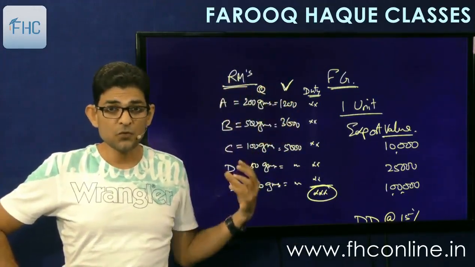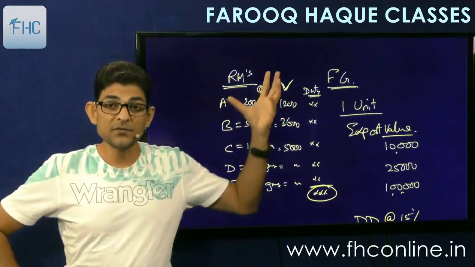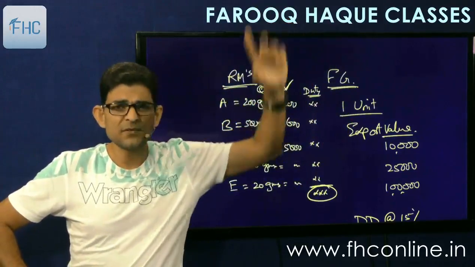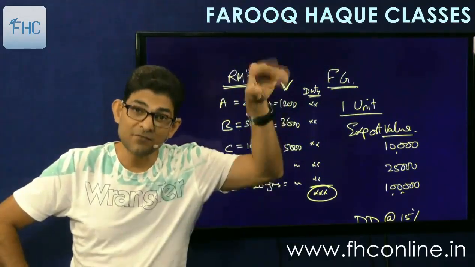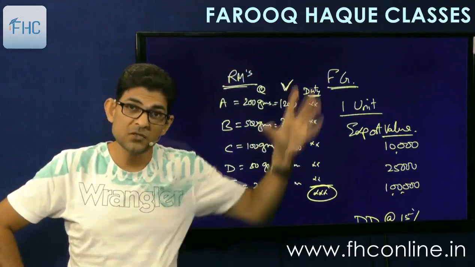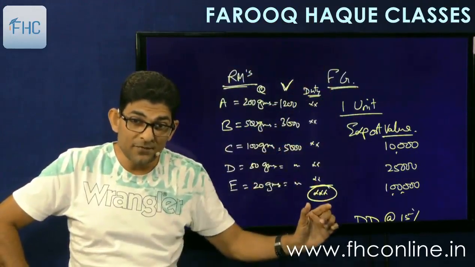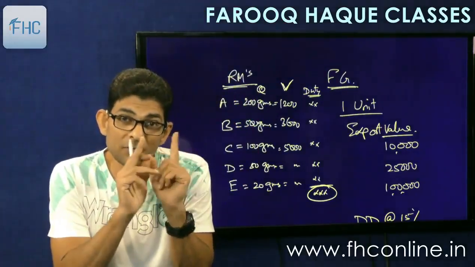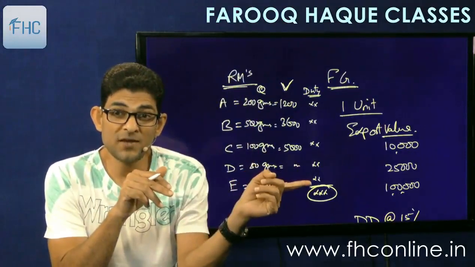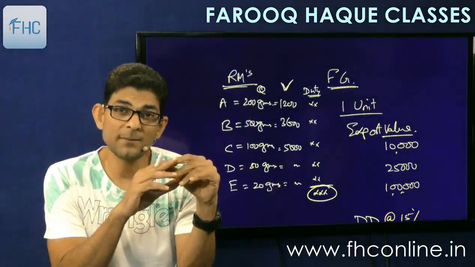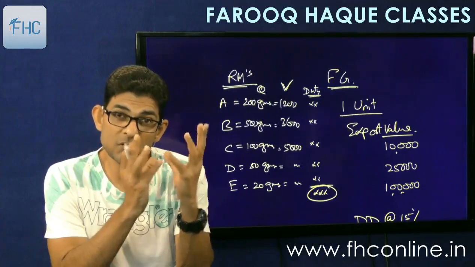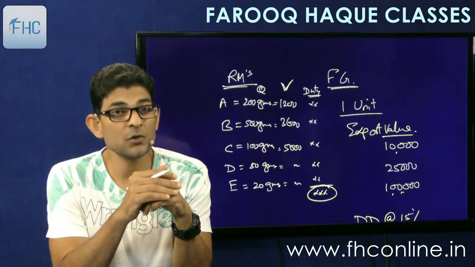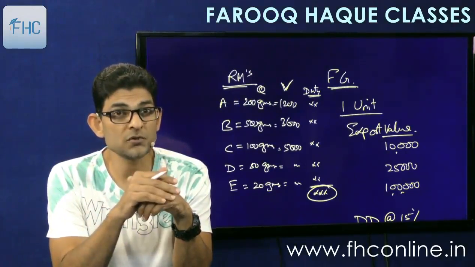We have checked the records of all the manufacturers, almost all, and this is an average calculation of the full industry. Then we'll see what are the unit prices at which the watches are sold, and we'll take the average of that also. So raw material average, finished goods average, and then we'll compare this amount with the average sale price. We'll find out the percentage. So if this is say 15,000 and the average sale price is 1 lakh, means 15% is the component of duty as compared to sale price of 1 unit of export goods.